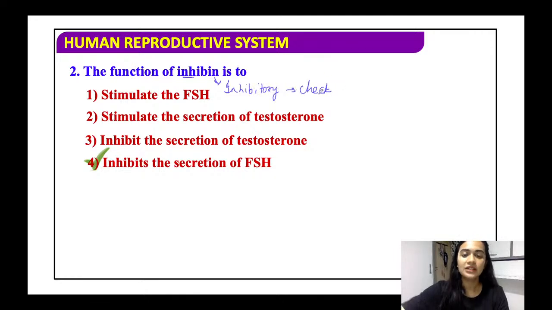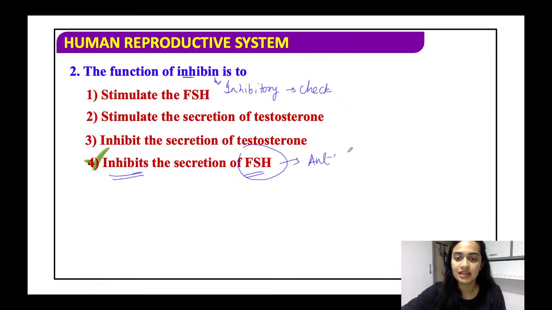By check, I mean that it will see to it that there is no over secretion of the hormone, that is the FSH, because over secretion at times will also lead to a problem. So it is that which will inhibit the secretion of the FSH, and FSH is secreted by the anterior lobe of the pituitary.